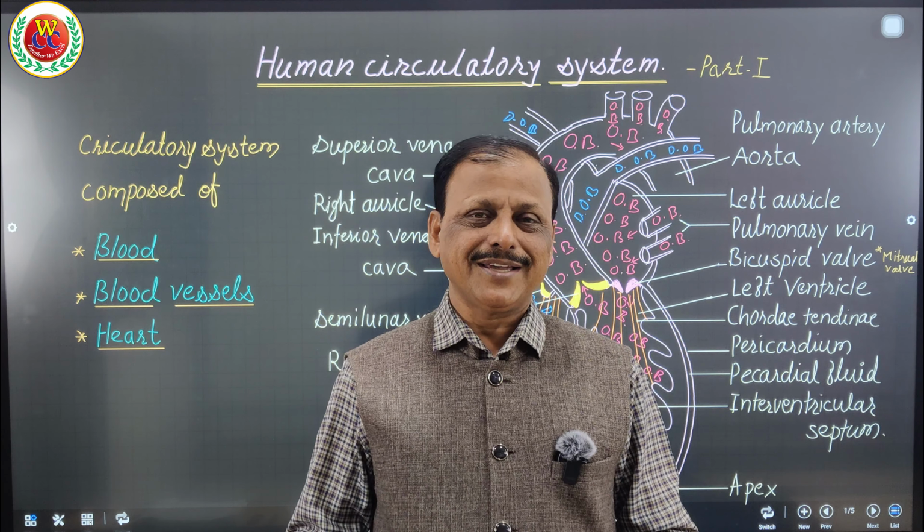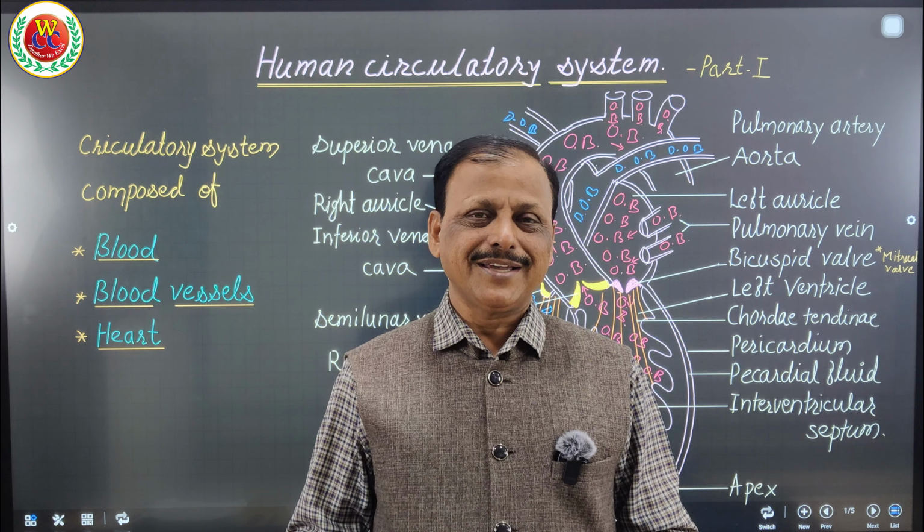The right auricle opens into the right ventricle through the tricuspid valve, and the left auricle opens into the left ventricle through the bicuspid valve. This bicuspid valve is also known as the mitral valve. Remember, that can be asked in NEET. These valves, tricuspid and bicuspid, open towards the ventricle and close towards the auricle.